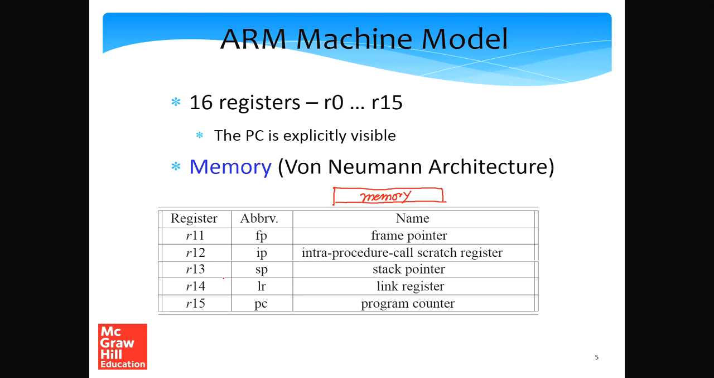R11 and R12 can be assigned a special connotation sometimes. So R12 is an intra-procedure call scratch register, which basically means it can explicitly be used to save temporary values inside a function call, but other registers can be used as well. And R11 is called a frame pointer. We'll discuss what a frame pointer actually is towards the end of this chapter, and more in the next chapter on x86 assembly.